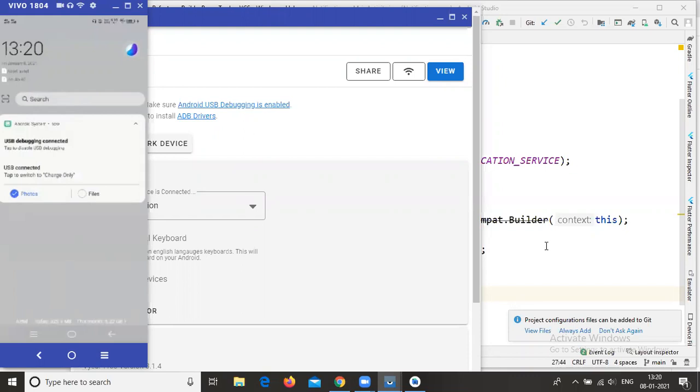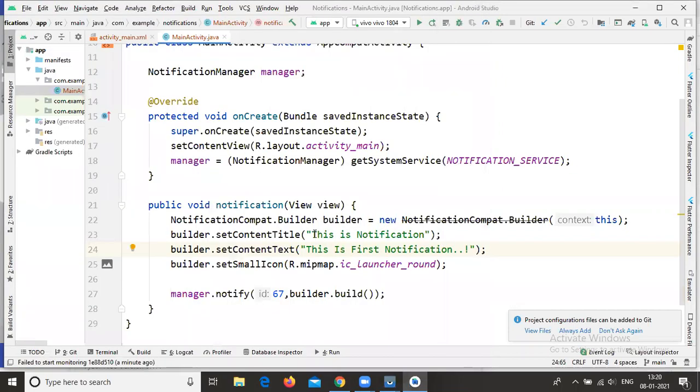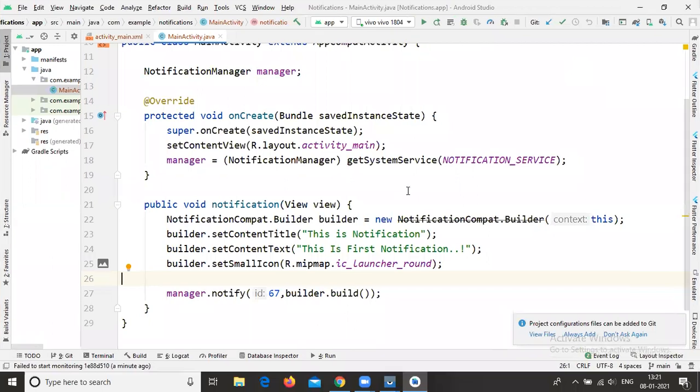In my project I have created these properties, the first notification and one icon, and the notify method is also working fine, but I am not getting my notifications. Why? Because my mobile version is 9.0. So in case you need to rectify this error, we need to create a notification channel.